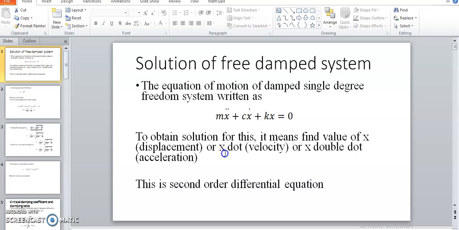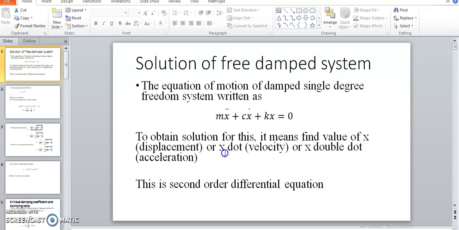Now, as we discussed different types of vibrations and different types of damping, previously we derived the equation of motion for a particular system by four methods: Newton's second law of motion, the energy method, the Rayleigh method, or D'Alembert's principle, which is also called the equilibrium method. We already derived the equation of motion for free vibration.